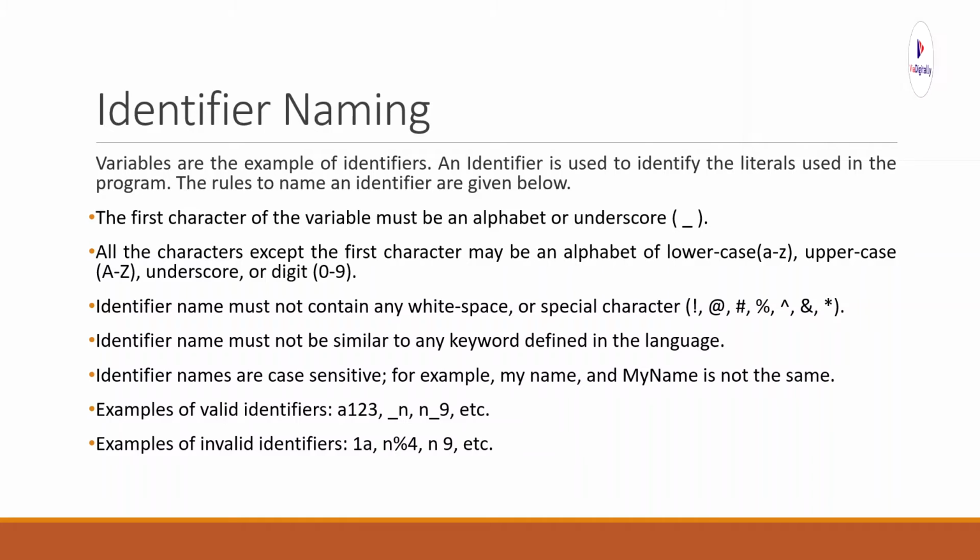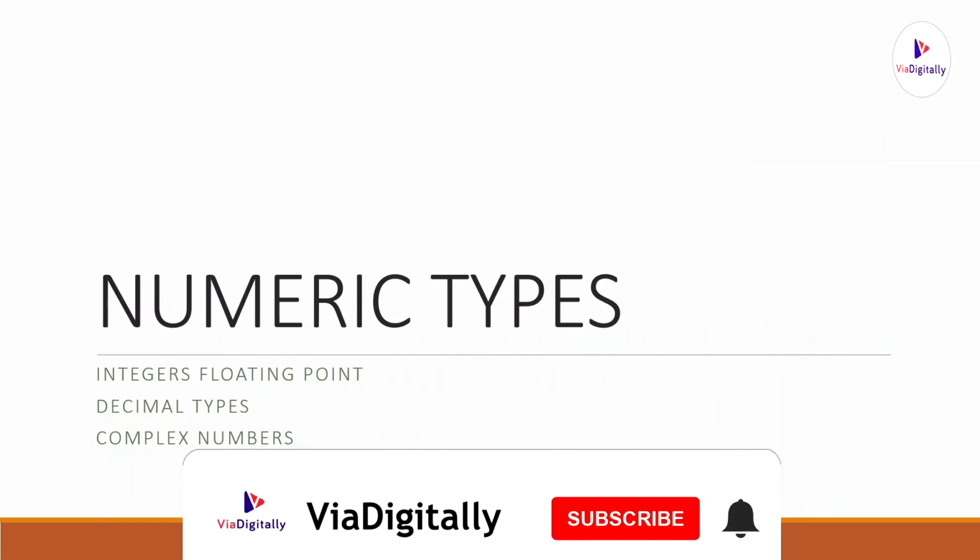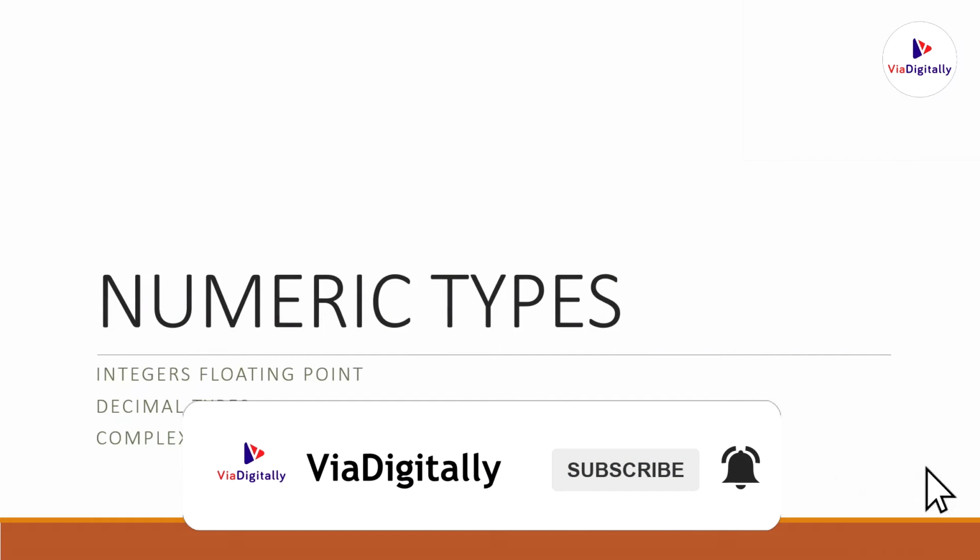For example, what are the invalid identifiers here? You can see 1A, because the first letter is 1 as the starting letter, this is invalid. Second one, N percentage 4, we are using a special character in between, so this is invalid. Next, N space 9, we are using a space character in this variable name, so it is an invalid identifier name. So this is how we write identifier names in any programming language, not specifically Python. And coming to numeric data types, let us see.